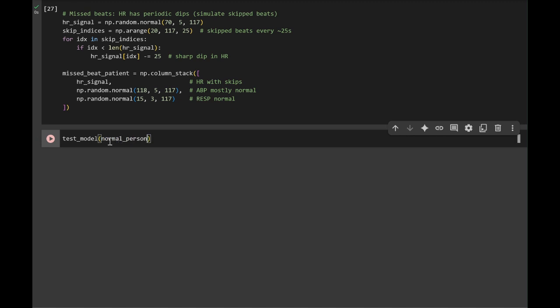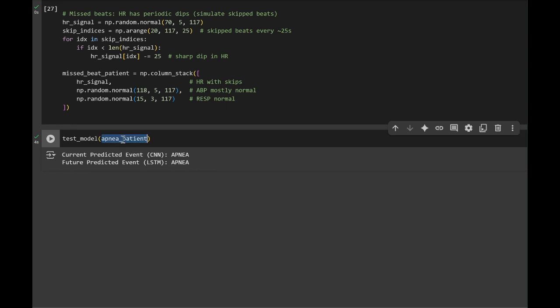So if we input the normal person for the first one, our output looks great. We get no event for both model outputs. Now, for the second one, the apnea person, we see that, again, CNN and LSTM both output apnea because it's one of our higher accuracy events.